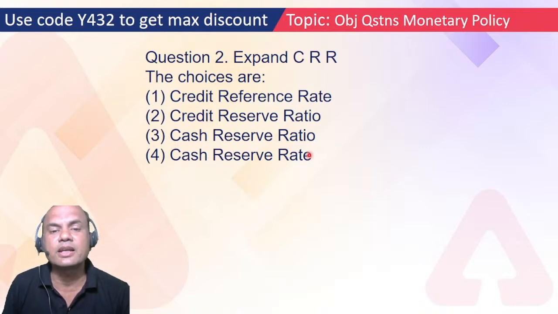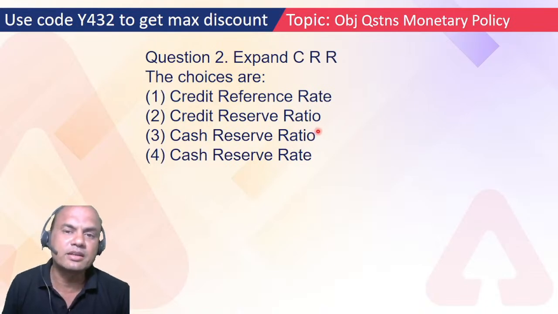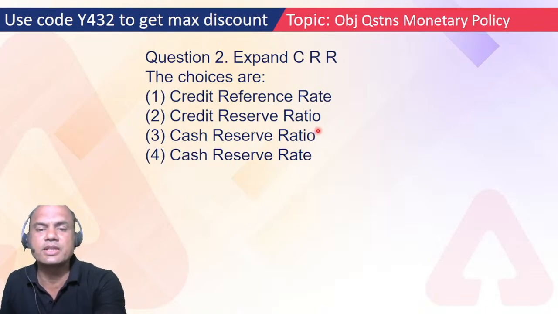So what is the correct answer? Fourth or third? Definitely 1 and 2 are out because you have cleared JAIIB, that much you definitely know. Cash reserve rate or cash reserve ratio? Fast. This is the basic. Okay, it is cash reserve ratio, correct.